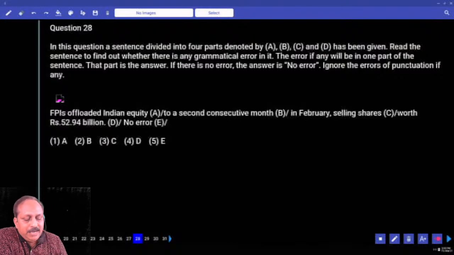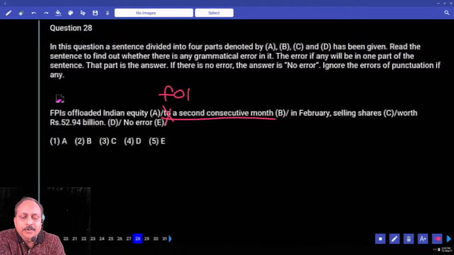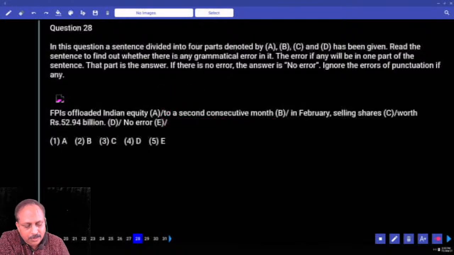FPIs offloaded Indian equity. This is a bit difficult. But if you read the newspapers, you can easily spot the error. Or at least you should be disturbed. After equity, underline to a second consecutive month. Will you say to or for? Very good. I appreciate that. So what is the appropriate preposition here? For the second month, for the third month, for a second consecutive month. If you are exposed to the language, silly question. You know the answer and you go to the next one.